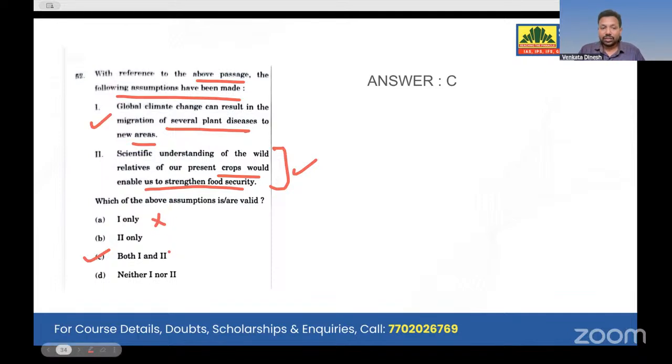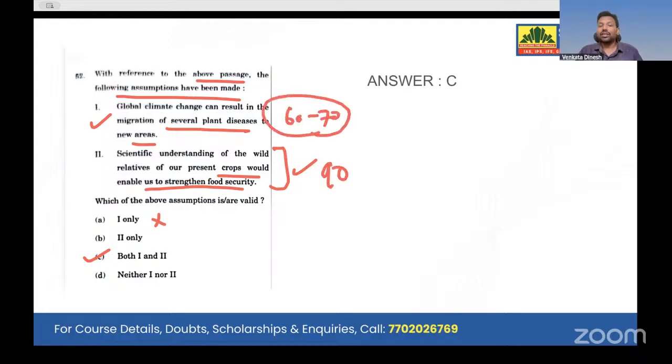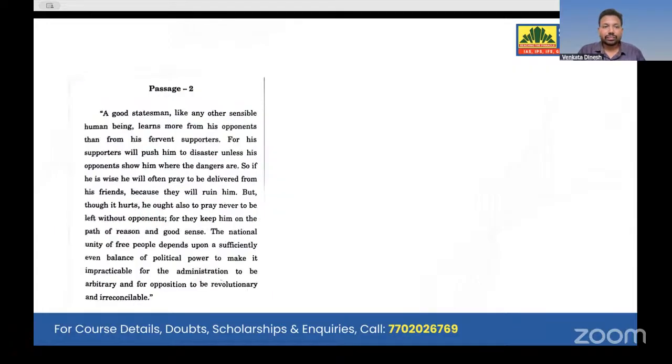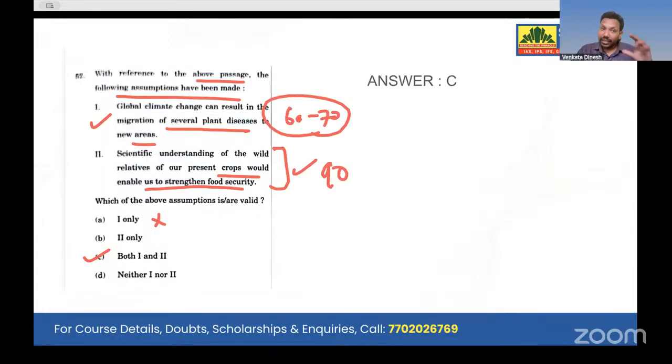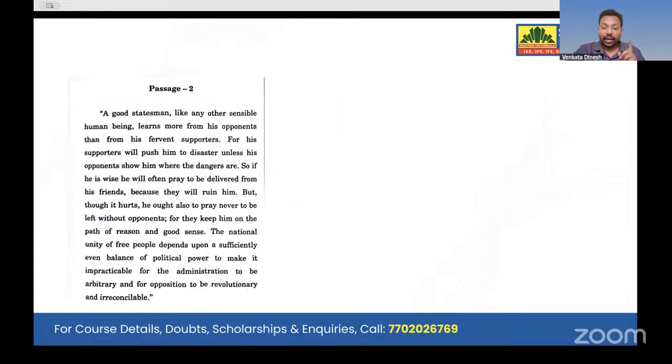So I choose, because for me more inference is taken from both the options. Here 90% inference is taken, but here 60 to 70% it says it is correct. So rather than taking the risk of not attempting this, I'll take the risk of attempting this with both 1 and 2. Again, it depends. If you have already attempted so many questions, better skip this question. If you are on the verge of having solved only 20 or 25 questions, then go with this question. Conditions apply. You might have eliminated one option correctly.